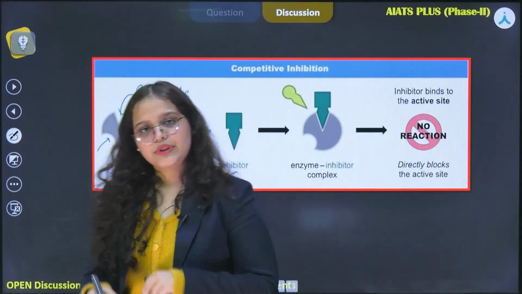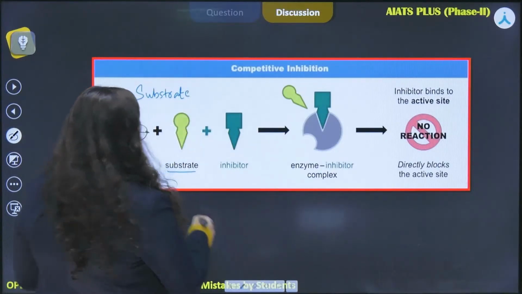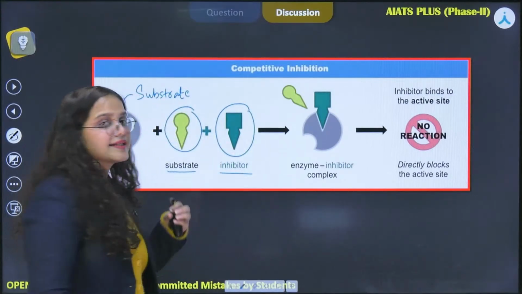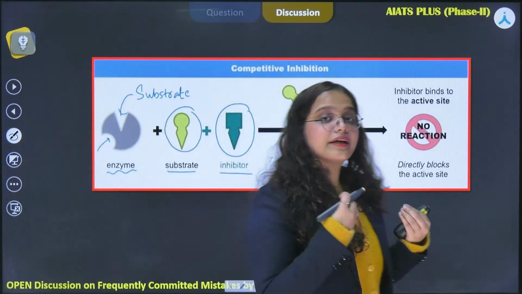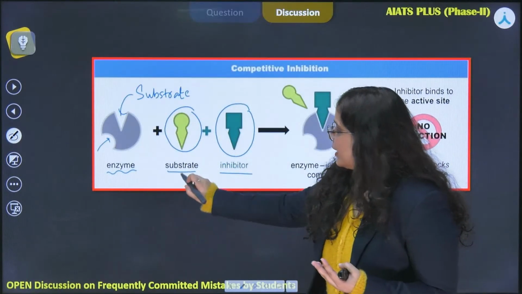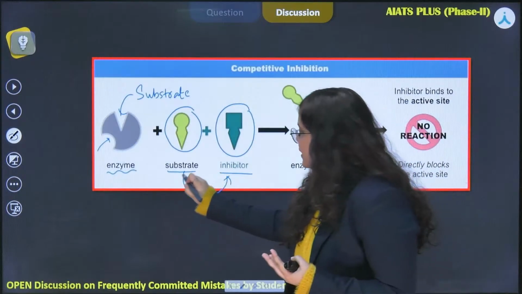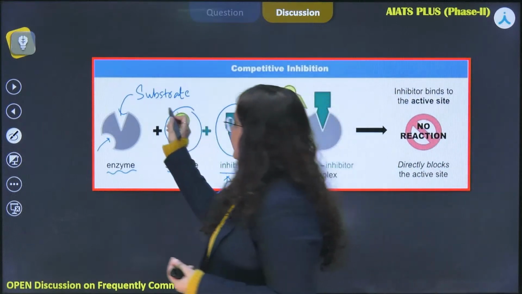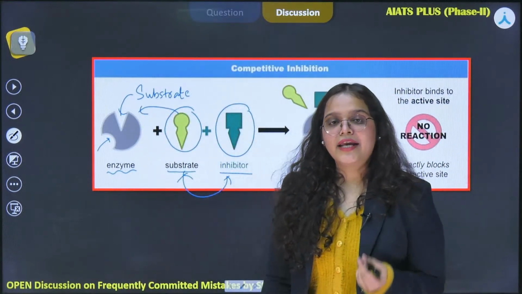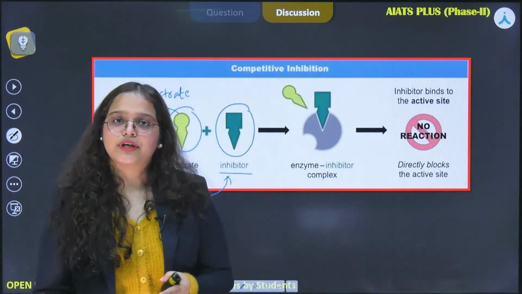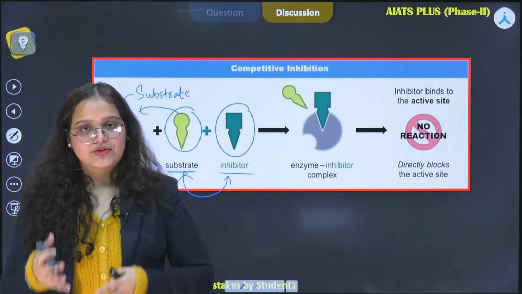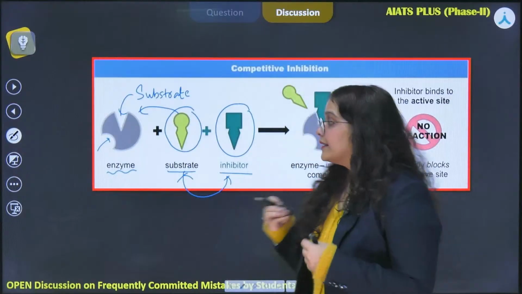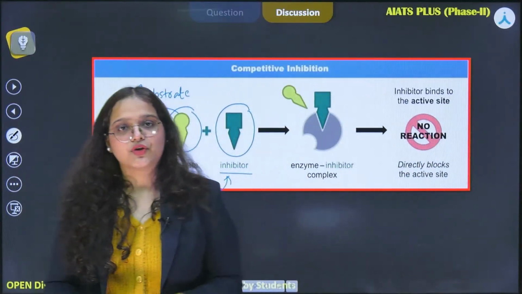So when we talk about competitive inhibition, what happens is that the structural similarity between the inhibitor and substrate is at a greater degree, which means सबस्ट्रेट और इनहिबिटर एक दूसरे को इतना ज़्यादा रिजेंबल करता है कि both of them have a competition to bind to the given active site, and that is why it is being said competitive inhibitor, because both of them resemble their structure and then they are trying to bind to the active site of the enzyme, and this is how they hamper the activity of the enzyme.